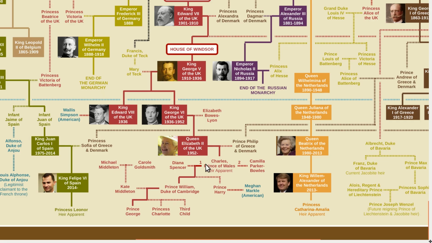And that so it wouldn't matter in future if we get a male or female monarch, the house name would always stay the same. And there was actually a law passed throughout the various Commonwealth countries so that in future, the firstborn child, whether it was male or female, would always become the monarch. Now, it just so happens that Queen Elizabeth's firstborn was a male, and then Charles' firstborn was a male, and then William's firstborn was a male. So we are going to get a line of males, a line of kings out into the future.